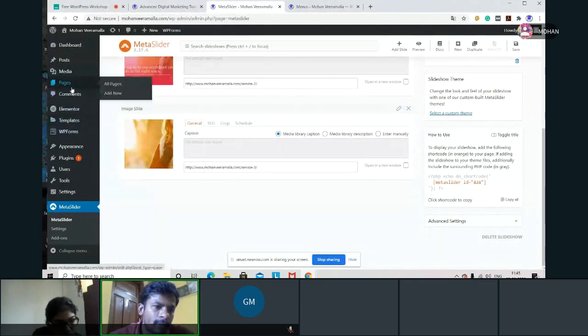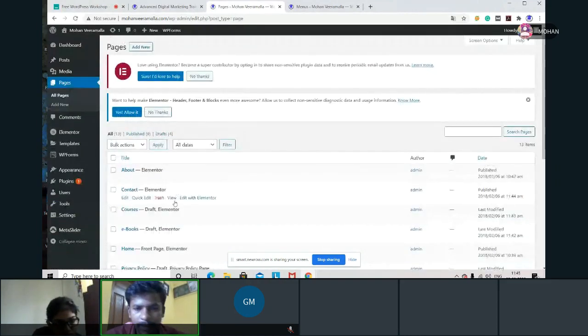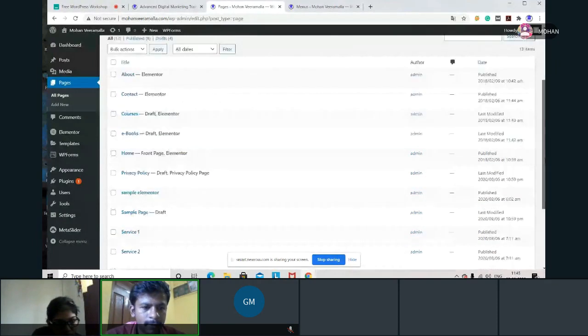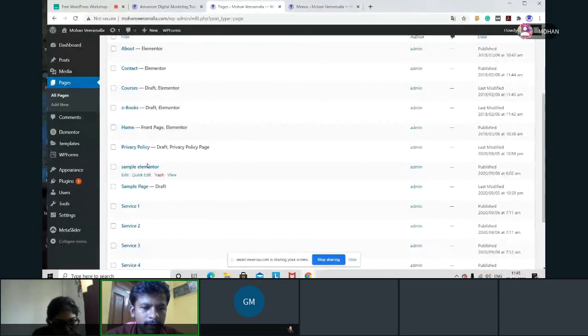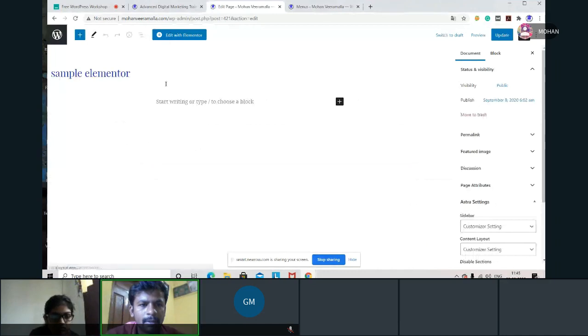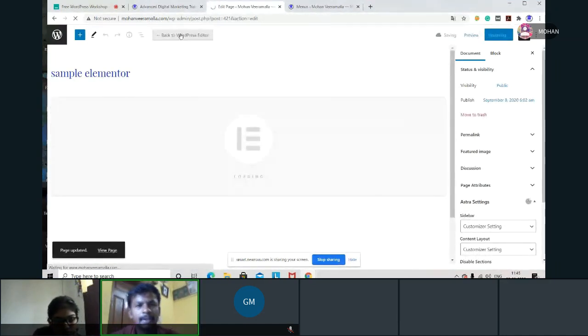So I have to go to pages here. And what is the page we created? Sample Elementor. So this is the page, sample Elementor. Click on edit. It's not showing an option with Elementor. Okay, this is edit with Elementor. I want to edit this page with Elementor.